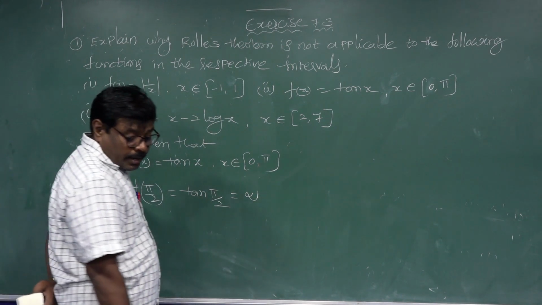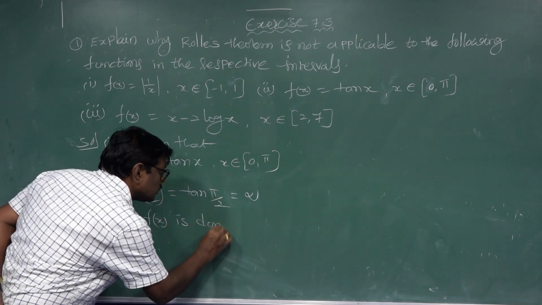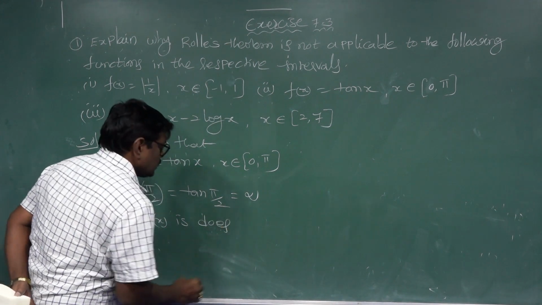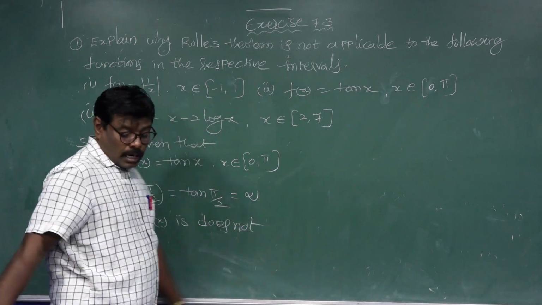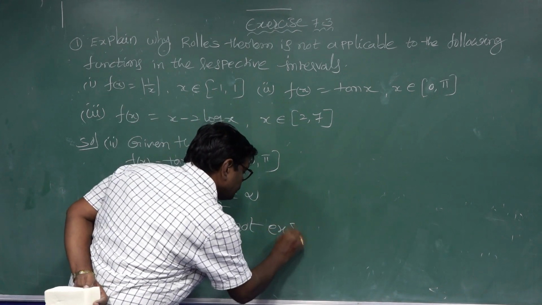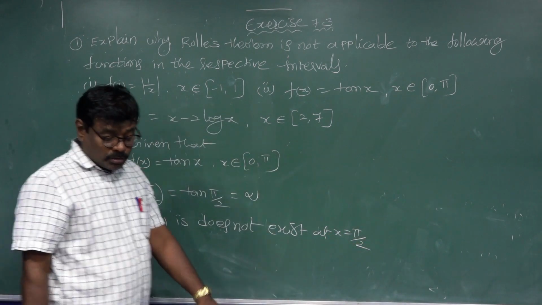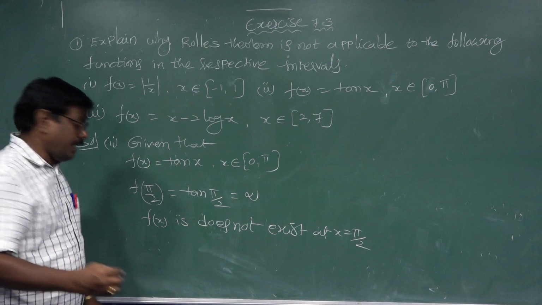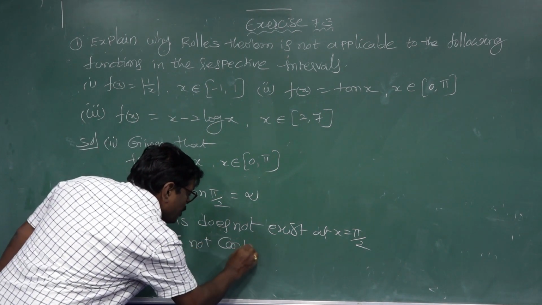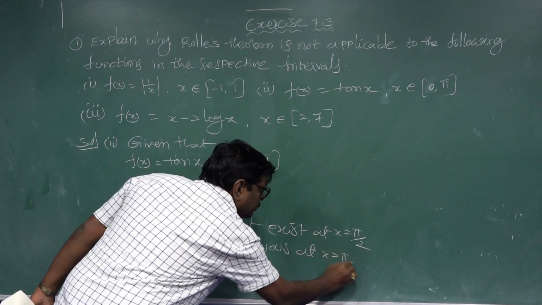Thus, f of x does not exist at x equal to pi by 2. It is not continuous at x equal to pi by 2.